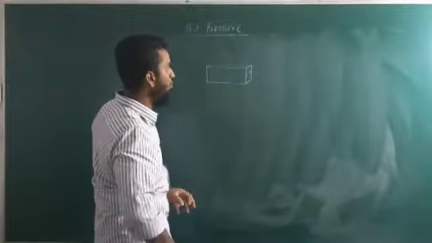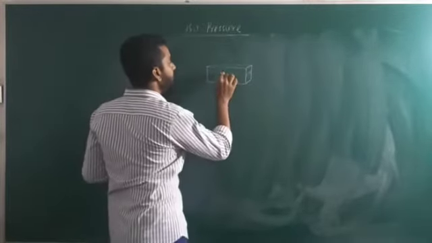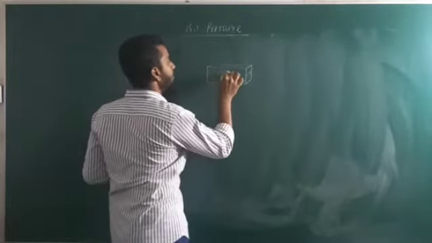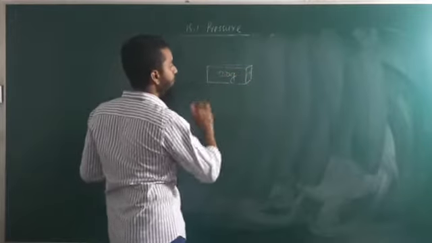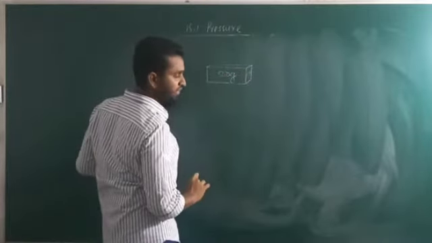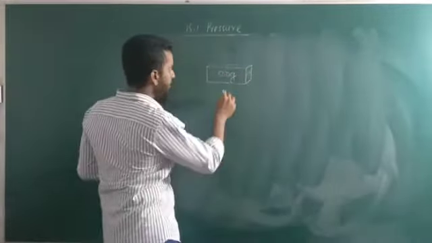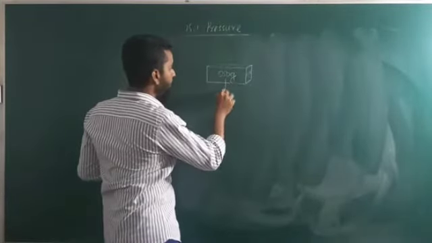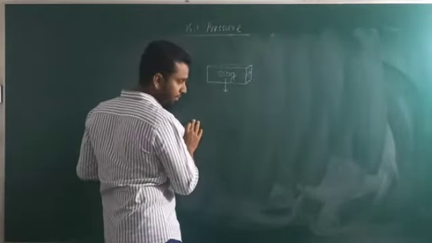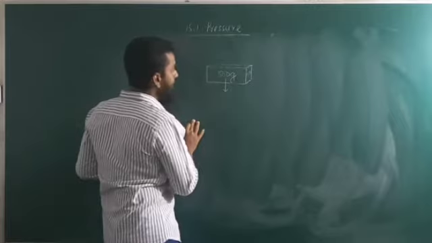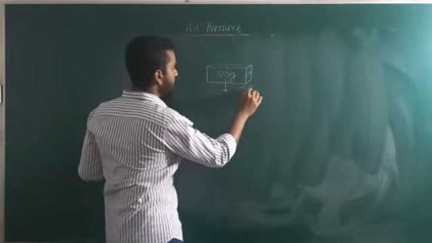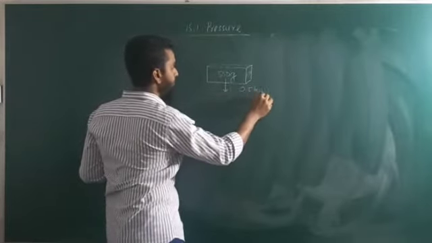Now we'll take the mass of this brick as 500 grams. 500 grams in kilograms is 0.5 kilogram.